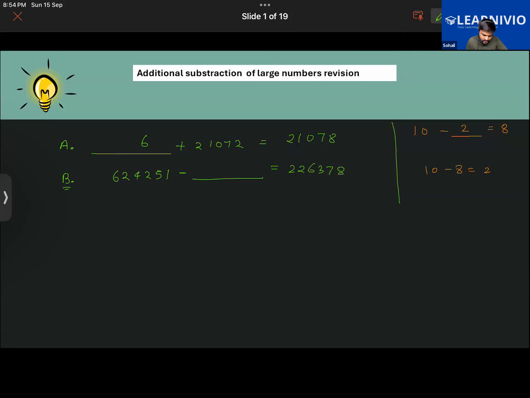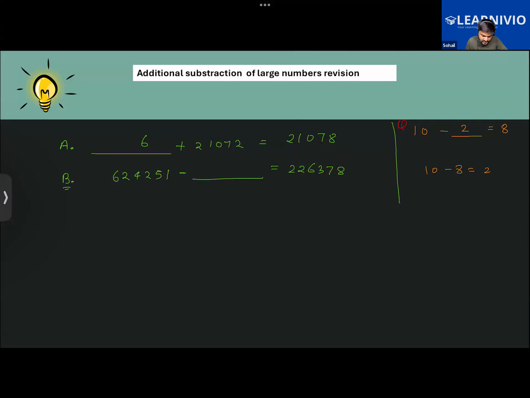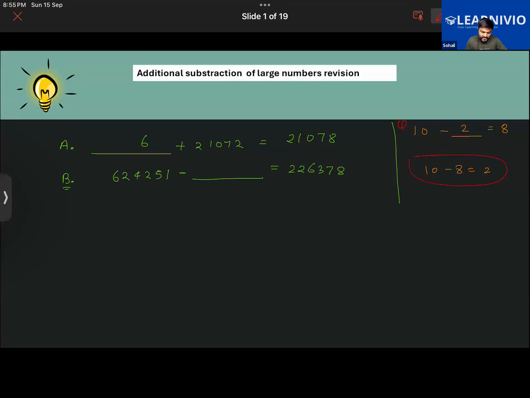Yeah, sure. By the way, both of you understand this logic here. Say the question is, what should I subtract from 10 so that I get 8? I will be subtracting 8 from 10 so that I get 2 here. So I subtracted 2 from it. Would that work in bigger numbers too? That will work in bigger numbers too.